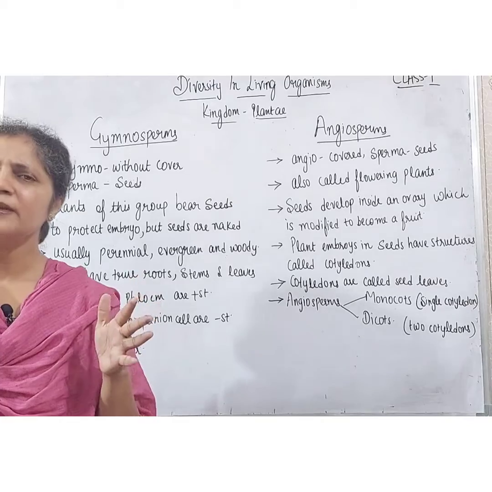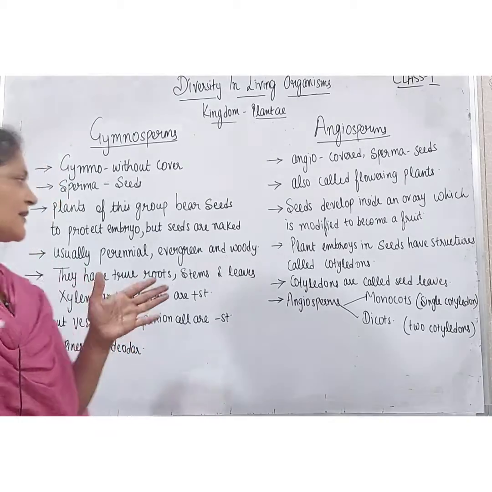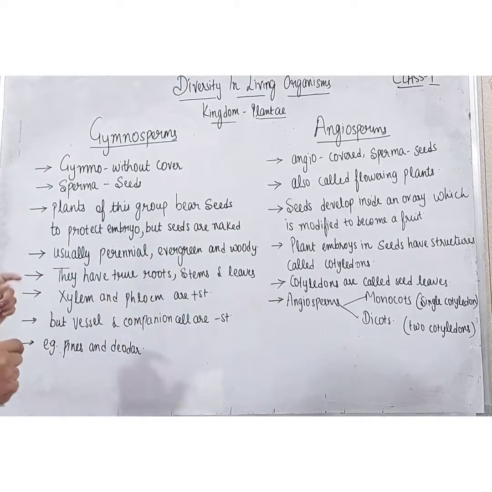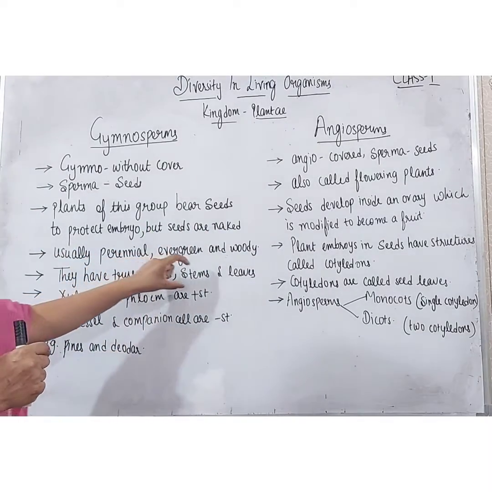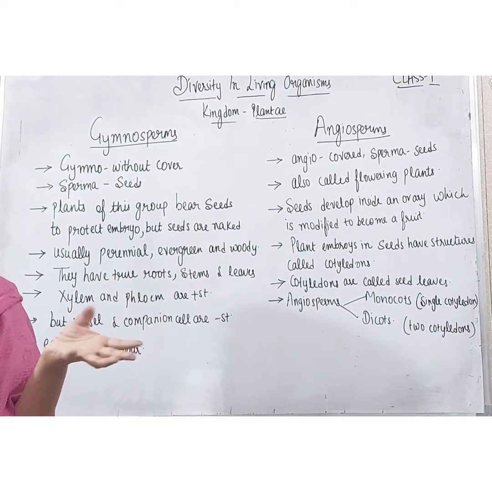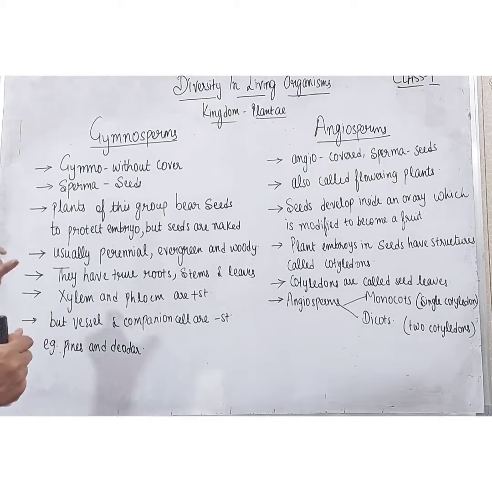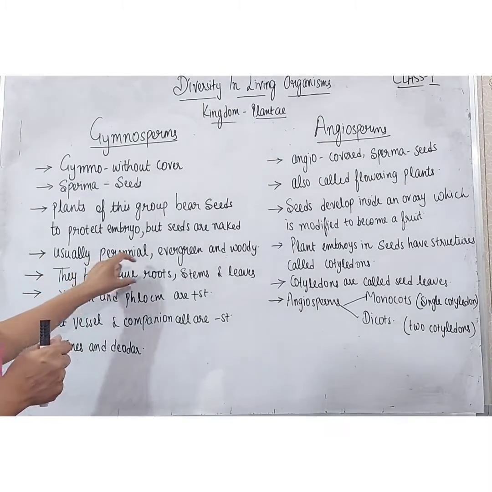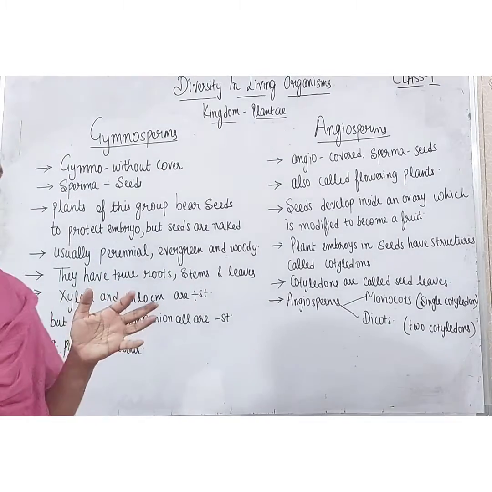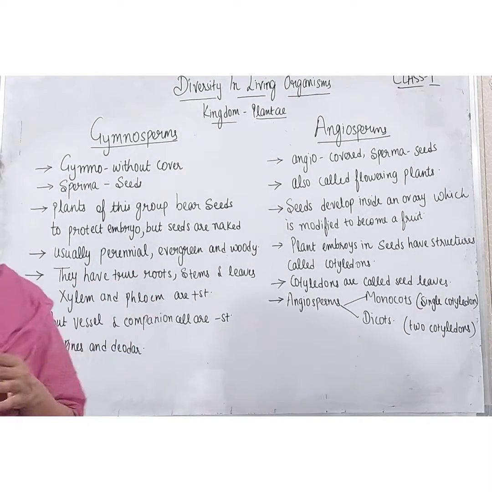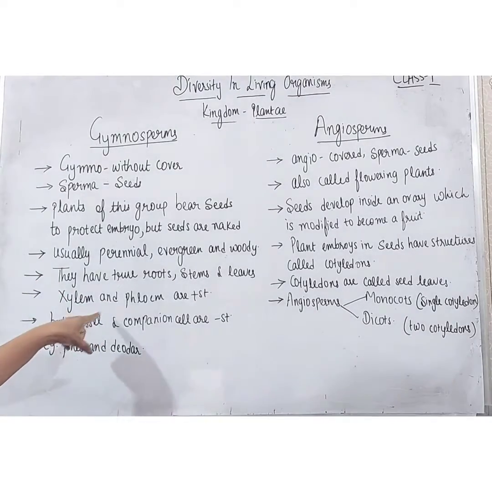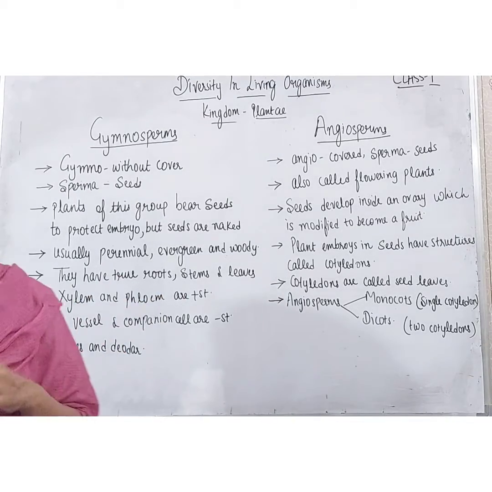Perennial means they have a very long life. Second, evergreen, and they are often woody. Next, they have true roots, stems and leaves, which were not present in the previous types, Thallophyta, Bryophyta and Pteridophyta, but in gymnosperms they have true roots, stems and leaves. Now students, in gymnosperms the xylem and phloem are present, but in xylem the vessels are absent and in phloem the companion cells are absent.